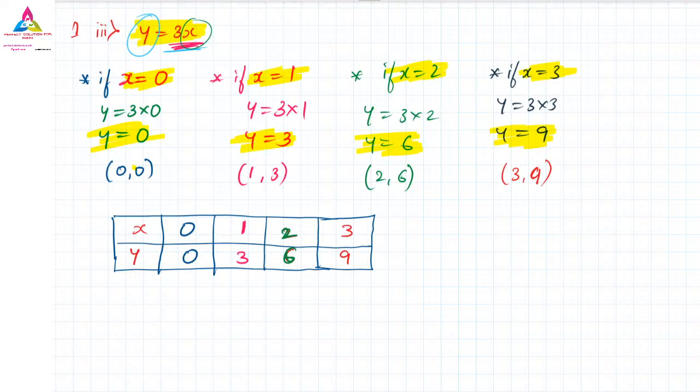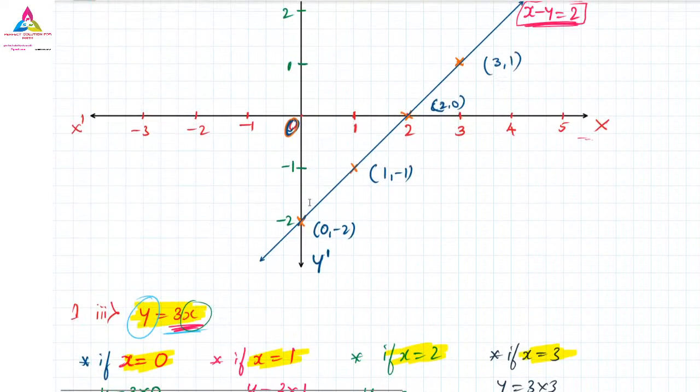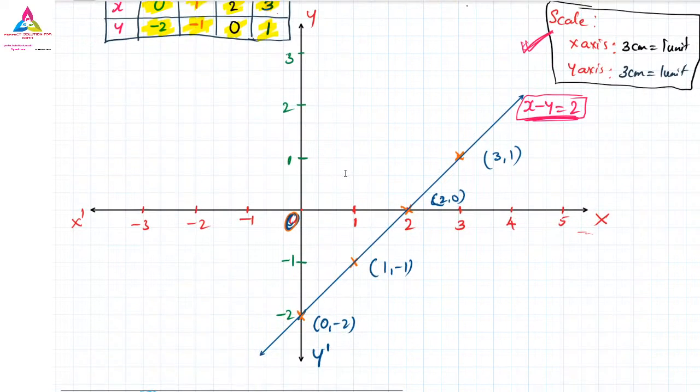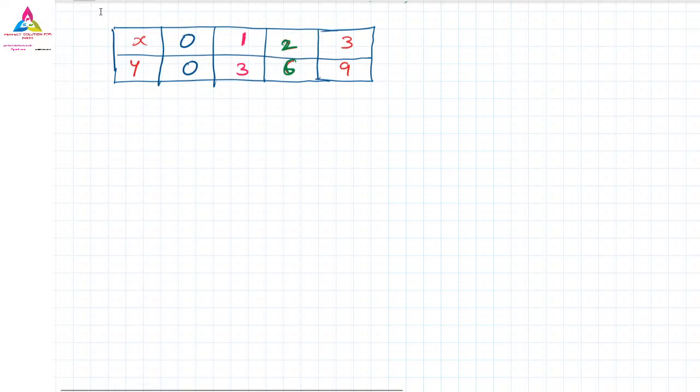If anyone has a doubt, you can ask me here. We have directly got the points which are required, no doubt at all. Anyone who has a doubt, you can ask me. Anyone have a doubt? Then we have to draw the graph. A similar graph you can draw, no problem. So draw the graph.